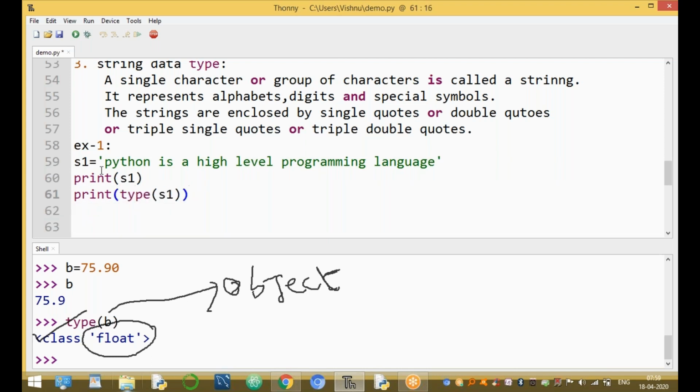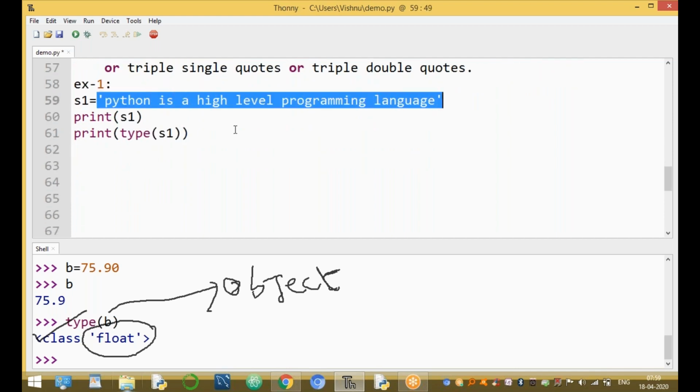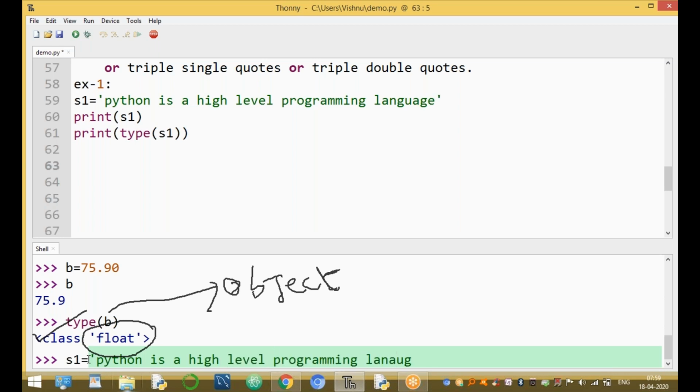The type of S1. Here, very important: these strings are enclosed by either single quotes or double quotes or triple single quotes or triple double quotes. S1 equal to Python is a high level programming language.